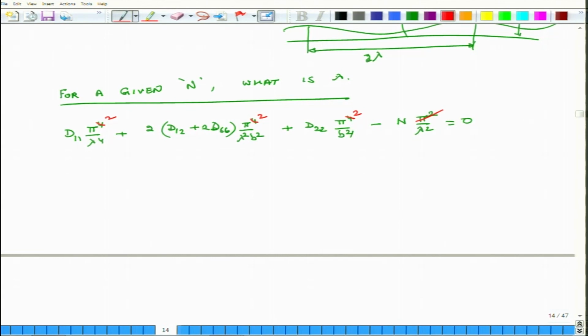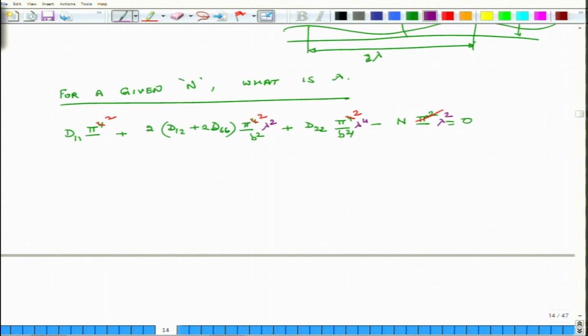So, if I multiply the entire equation by lambda to the power of 4, this goes away and this goes away and this goes away, and instead what I have is lambda to the power of 2 here, lambda to the power of 4 here and lambda to the power of 2 here.